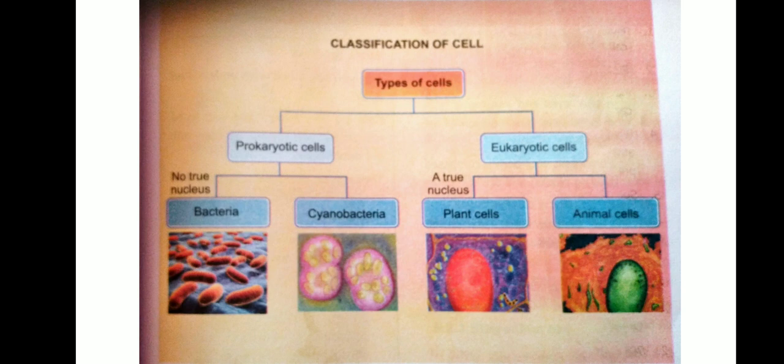So what are eukaryotic cells? How many types of eukaryotic cell? Two types of eukaryotic cells. First one, plant cells. Another one, animal cell.